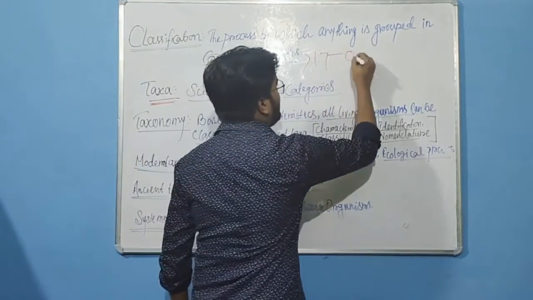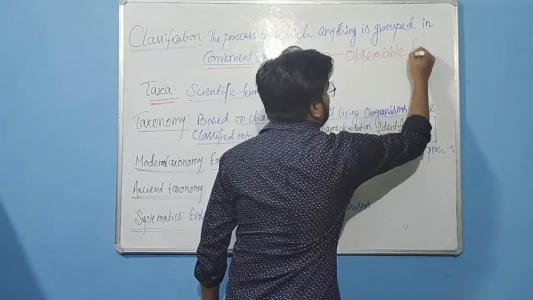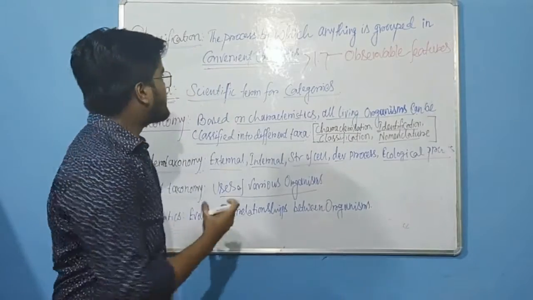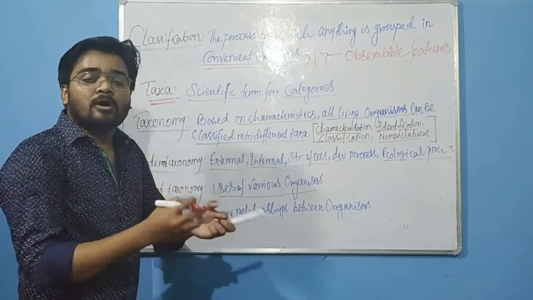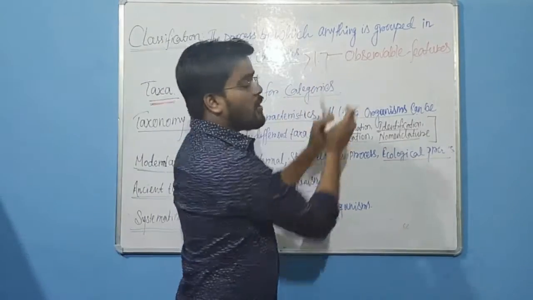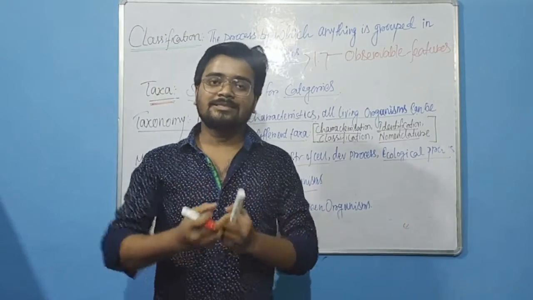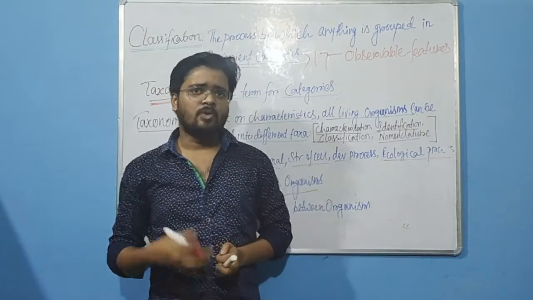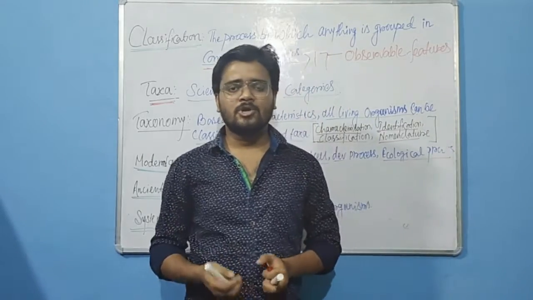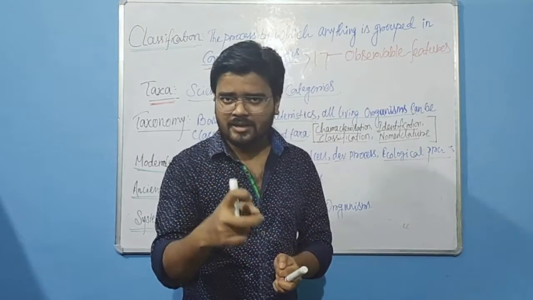So we have to group organisms into convenient categories based on some observable characters. Observable characters means those characters that are easily seen from outside, external characters. Based upon the external characters, we have to group the organism into particular convenient categories.